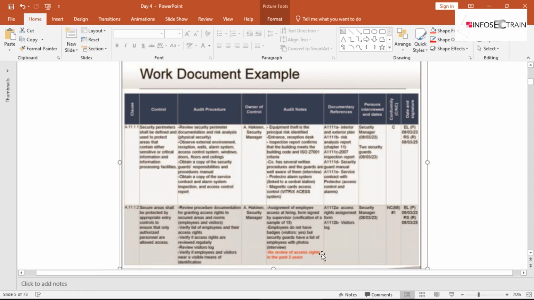Then column number 6 is documentary reference. So the auditor will be drawing up the list of documentary references, guys, related to controls.